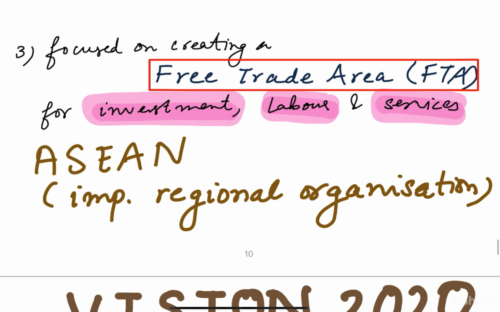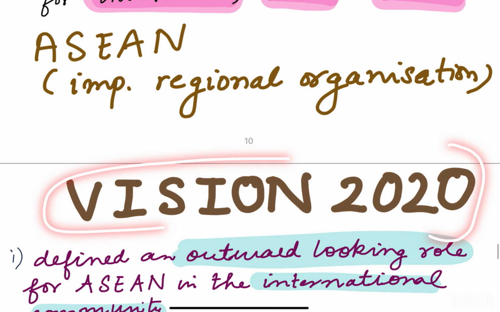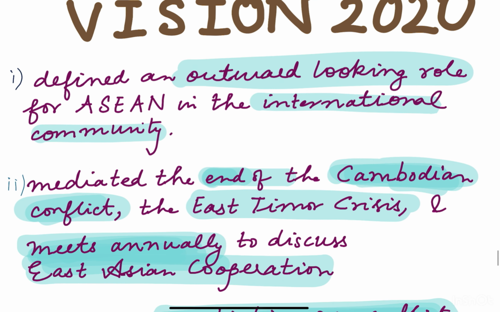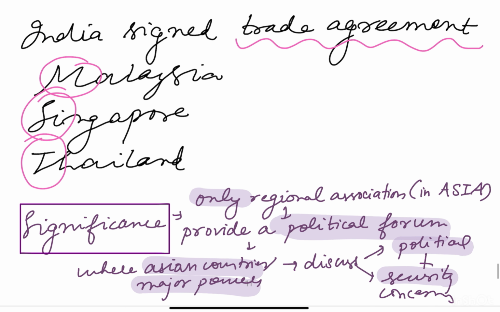Next, we move on to the other part of this chapter, that is, ASEAN is a very important regional organization, because in its Vision 2020, it defined itself as having an outward-looking role in the international community. It mediated the end of the Cambodian conflict and the East Timor crisis, and it meets annually to discuss East Asian cooperation. And third is that it encourages negotiations over conflicts. So these are all the things that you need to remember, and just as we are revising, we'll quickly finish this up. Now, India signed a trade agreement with Malaysia, Singapore and Thailand.